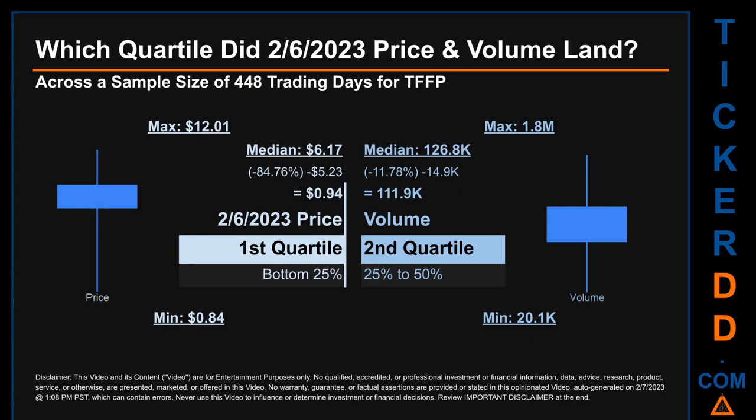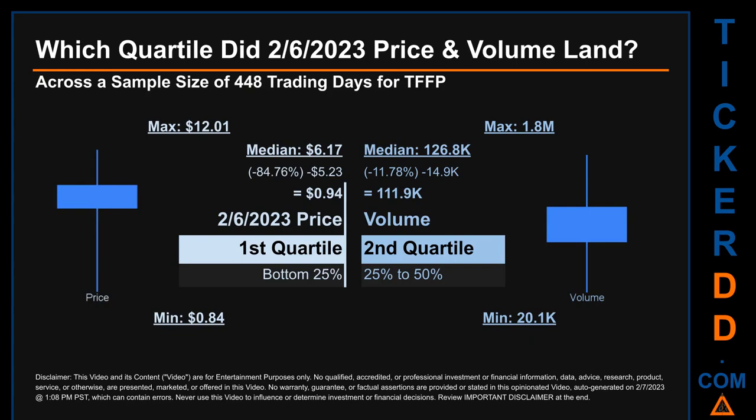Which quartile did the 6th of February 2023 price and volume land? Across a sample size of 448 trading days, the maximum end of day price for TFFP was $12.01, while the minimum was 84 cents. Within that price range, the 6th of February 2023 price, of 94 cents, landed within the first quartile, meaning it was within the bottom 25% of all sampled end of day prices. The day's volume landed within the second quartile, that is within the 25% to 50% range of all sampled daily volume, which saw a max daily volume of 1.8 million and a minimum of 20.1 thousand.